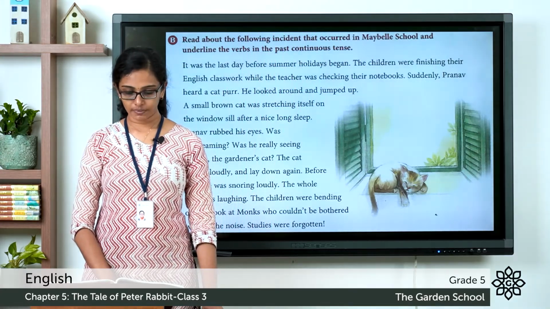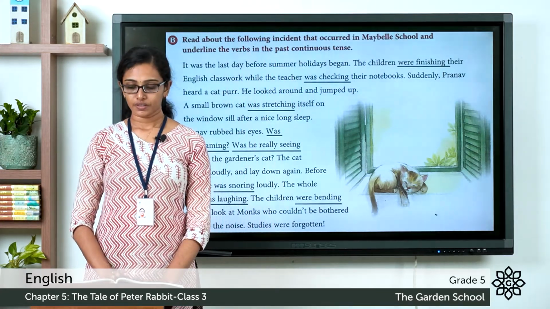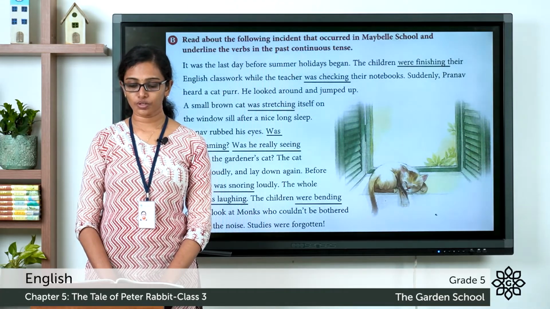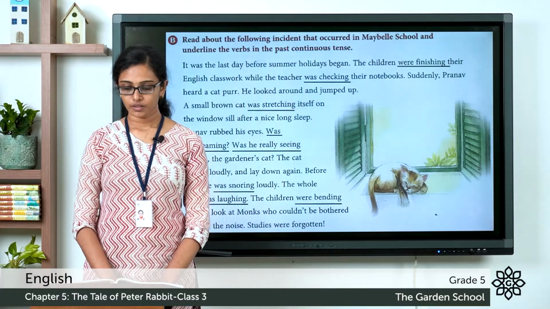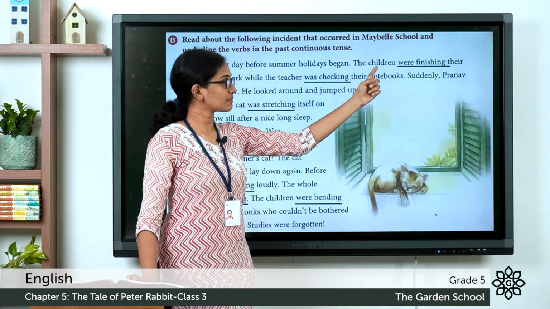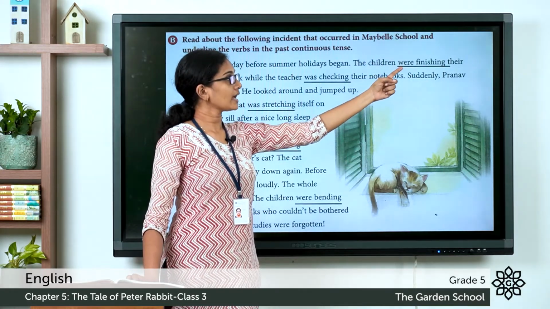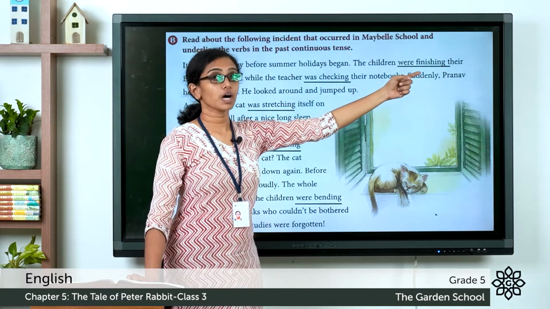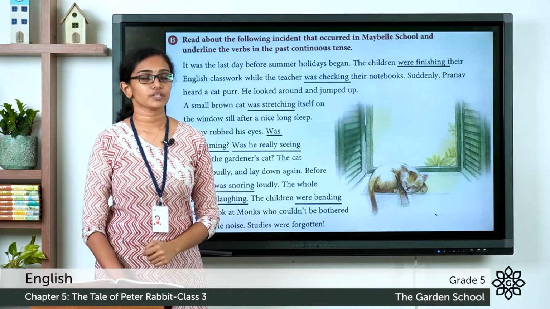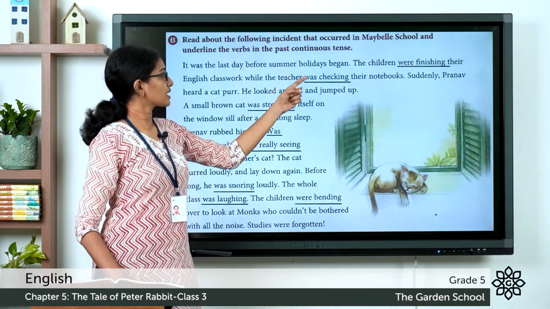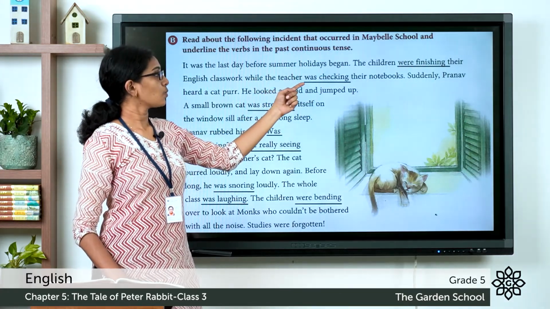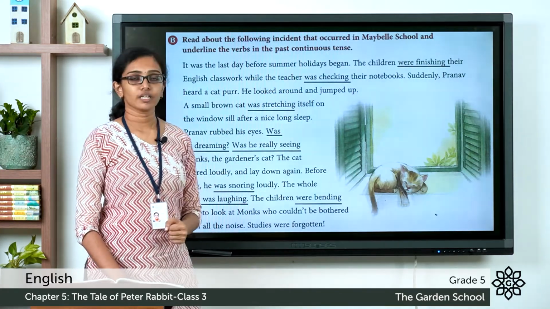It was the last day before summer holidays began. The children were finishing their English classwork while the teacher was checking their notebooks. So in the sentence, the children were finishing. The children is the subject here and it is followed by were plus the ing form of the verb finish, which is finishing. So were finishing is given in past continuous tense. And also here, was checking. The teacher was checking. Subject is the teacher and was checking is given in past continuous form.